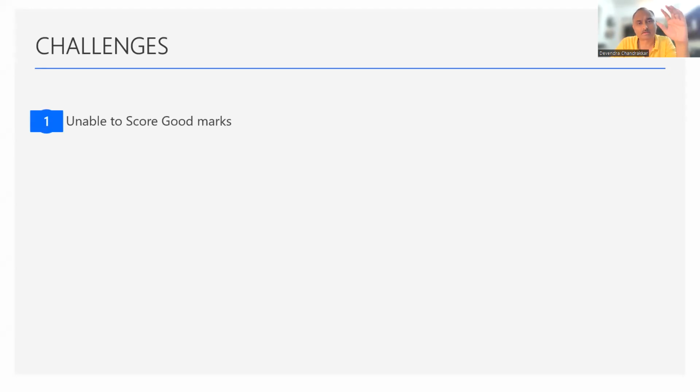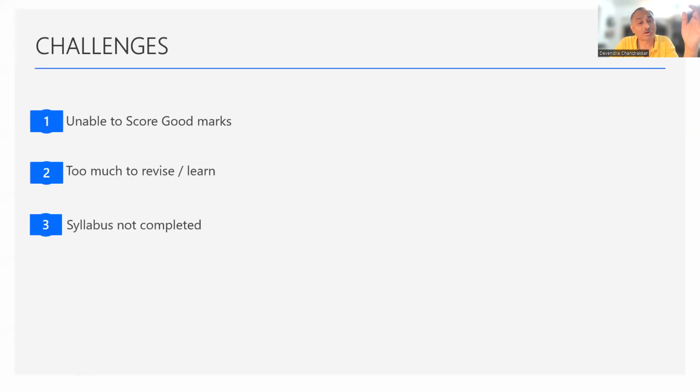So these are the top 5 challenges in the hierarchy. Unable to score very good marks, right? So this is the first challenge. Agree to this or not? Just say yes or no. Yes. Too much to revise and learn. Of course, yes. There is a lot of syllabus to revise. Very good. Syllabus not completed.